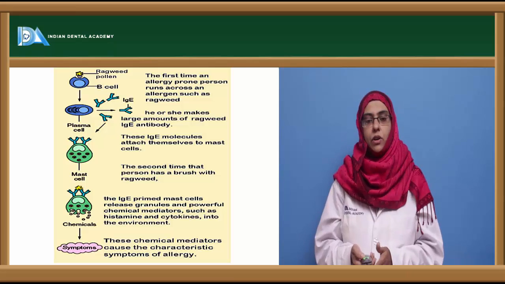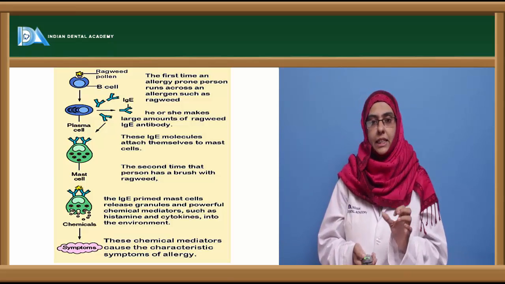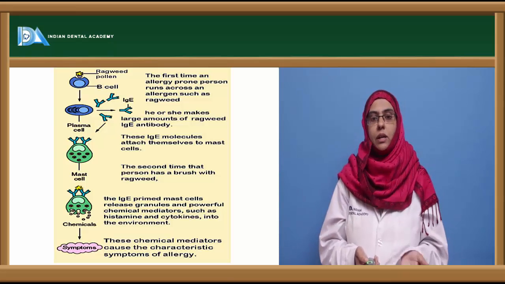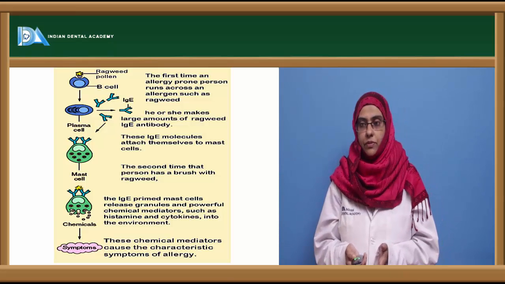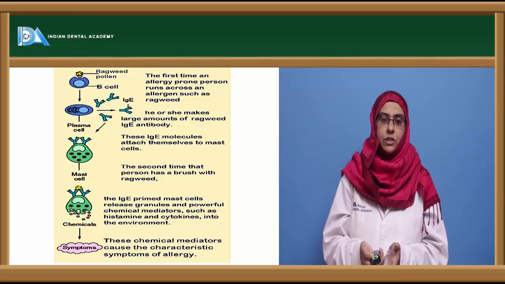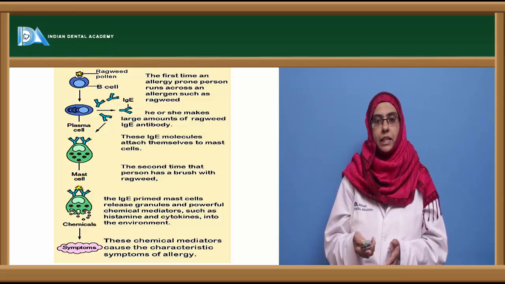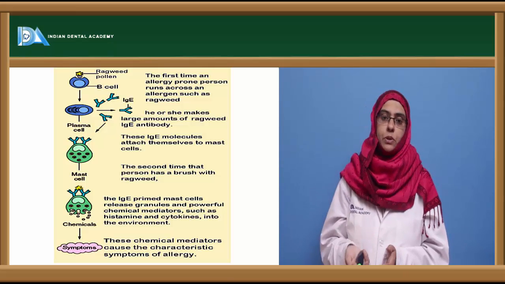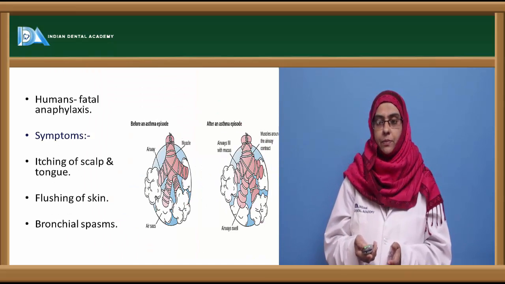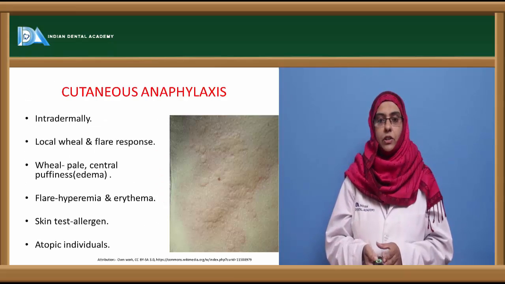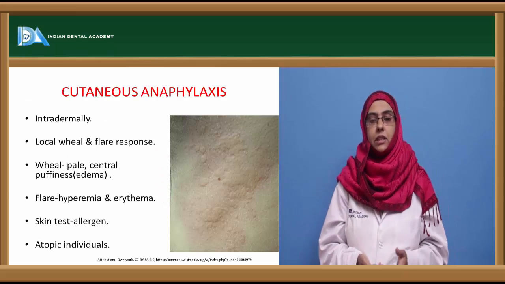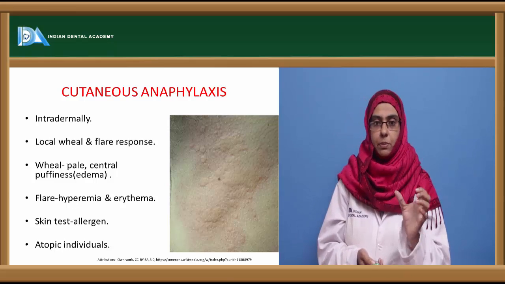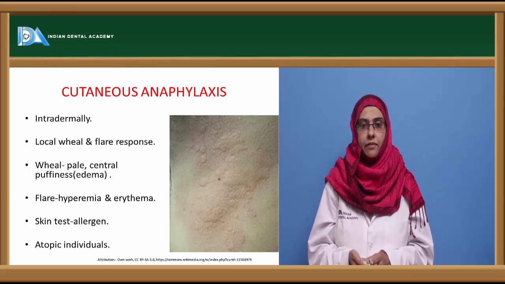But in the case of an atopic individual, IgE antibodies are usually produced in larger amounts, and they bind to mast cells and basophils, causing sensitization of these cells, and help in releasing pharmacologically active agents upon secondary exposure to the same type of allergen. And here you have cutaneous anaphylaxis, a test usually done to check whether a person is allergic to a particular component or not, especially for the anaphylactic reaction.